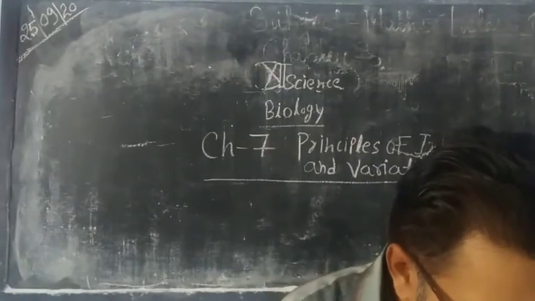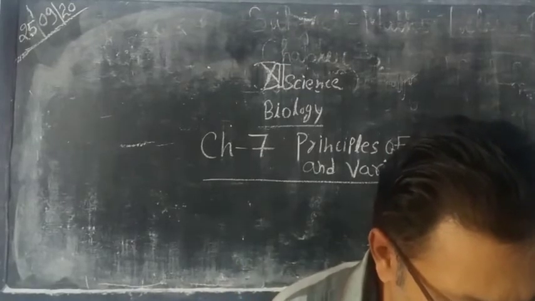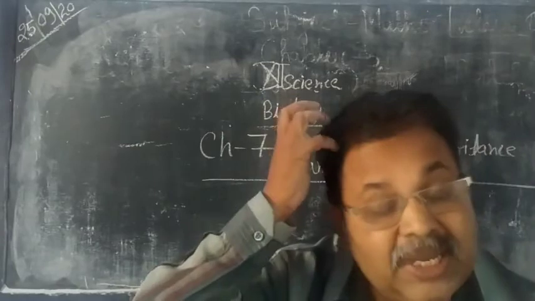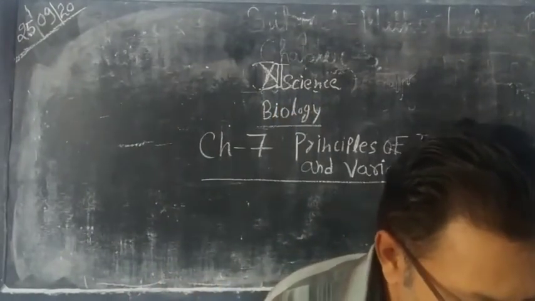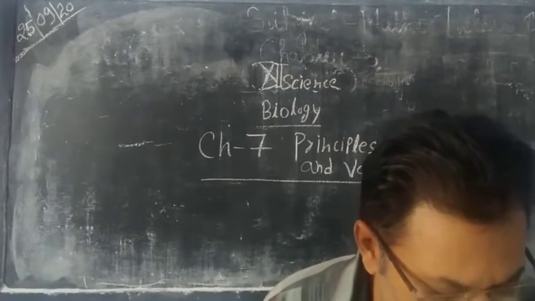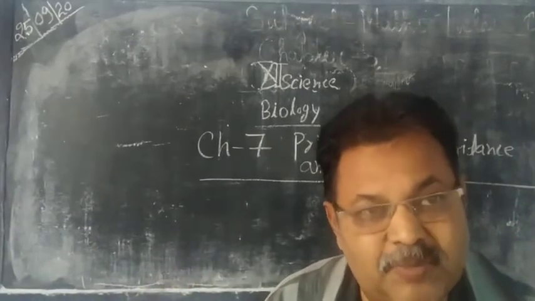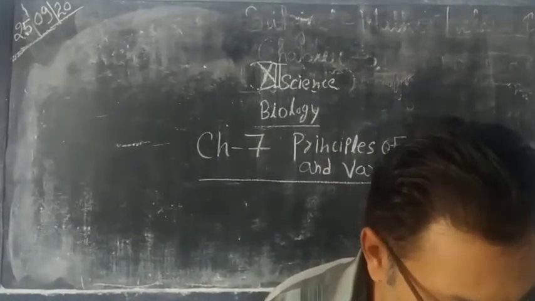Clones are monoparental and derived from a single parent, but offspring are biparental and originate from two parents. Clones are produced by asexual reproduction, but offspring are produced by sexual reproduction.